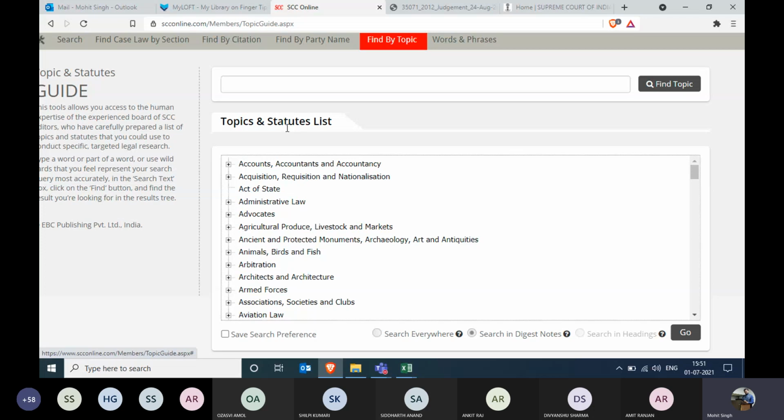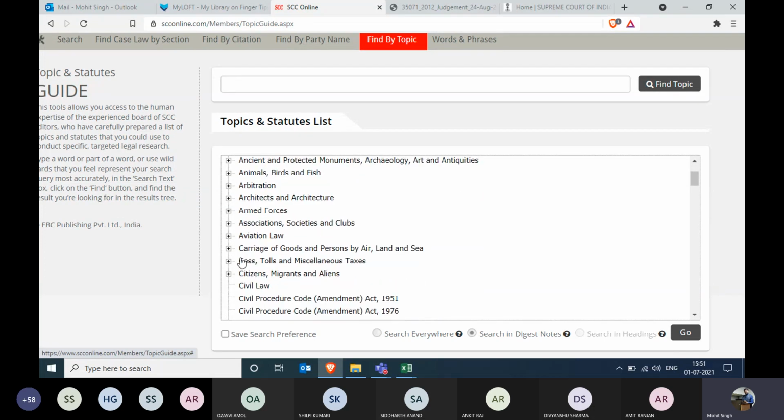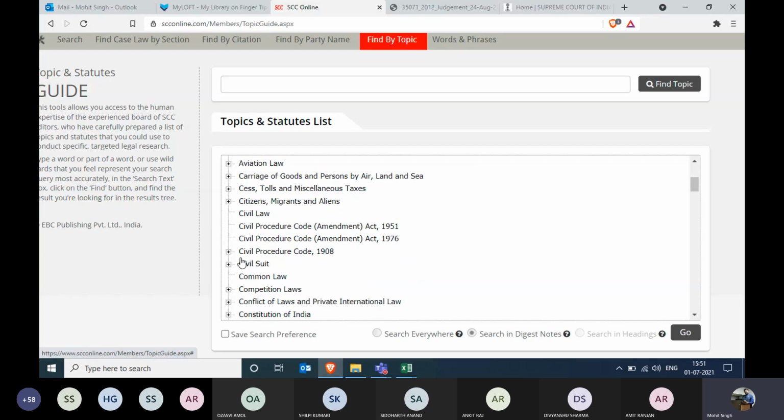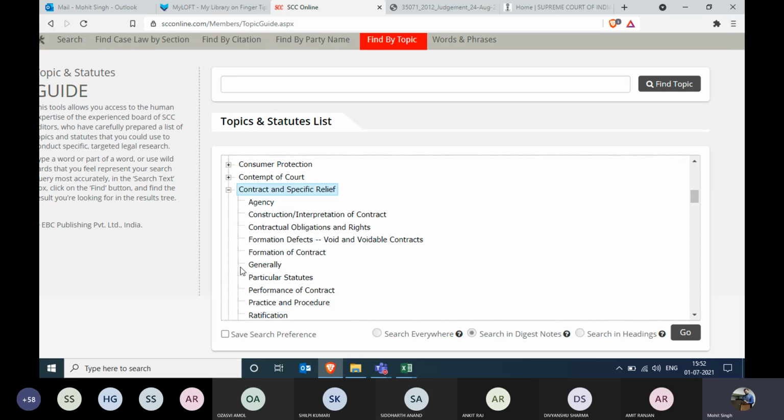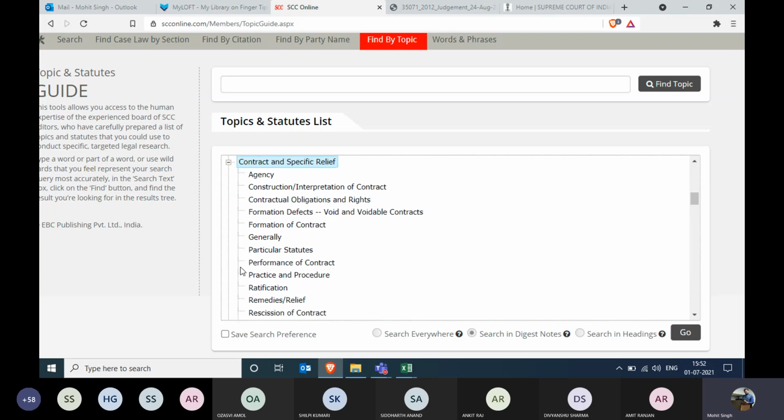Now these are topics and statutes coming in, and you can simply see how many categories are there and how many subtopics are there. For example, I guess you've already been through the contract and specific relief cases, right? So if I click on the contract law cases, you can see that there are many important keywords listed as subtopics over here. Sometimes whenever we are doing research, it is very imperative for us to know what the main keywords for this particular topic are.